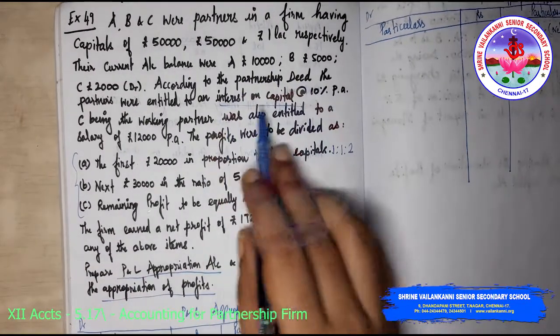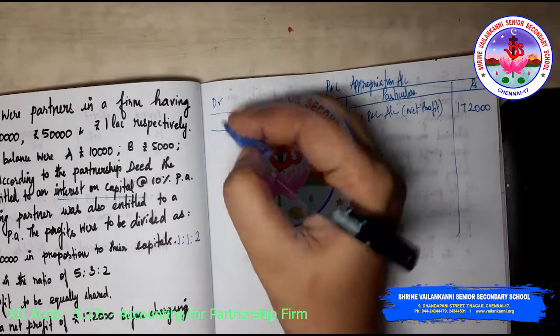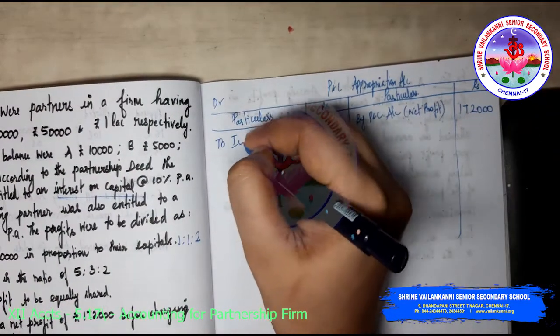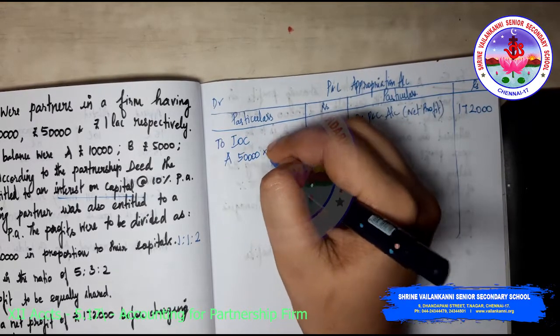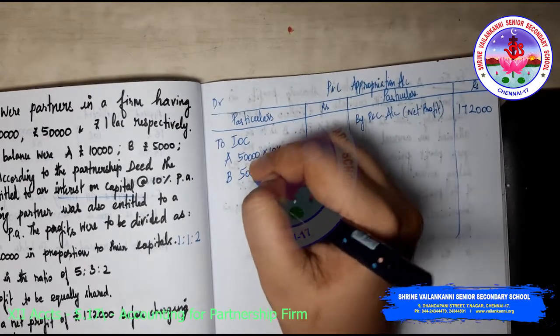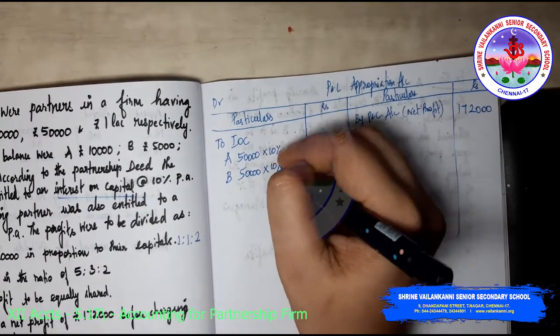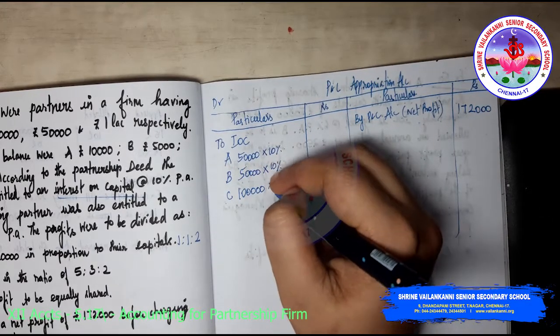Then interest on capital is 10% per annum. So I'm going to write interest on capital: A 50,000 into 10%, because A has contributed 50,000, B has also contributed 50,000 and C has contributed 1 lakh.